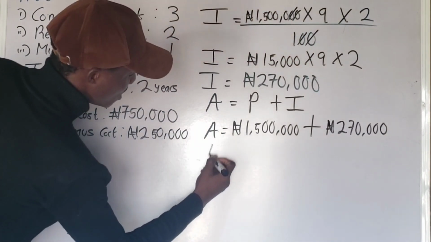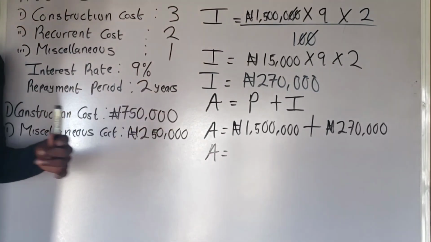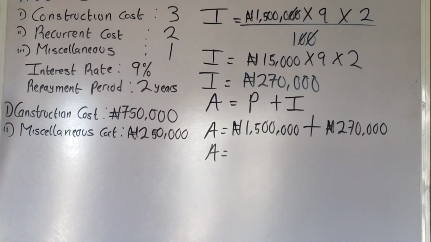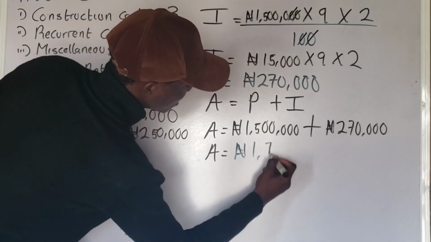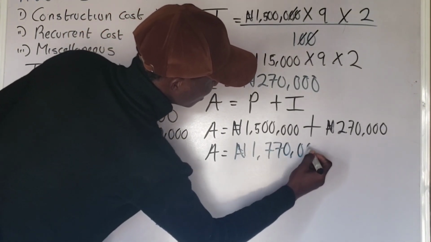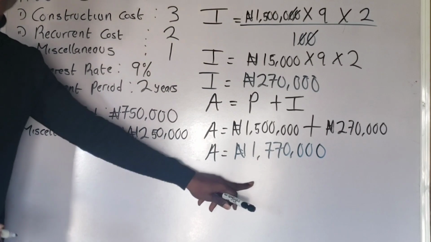You understand? So the amount that you are going to pay back is now 1,770,000 naira. This is the total amount that you are going to pay back.